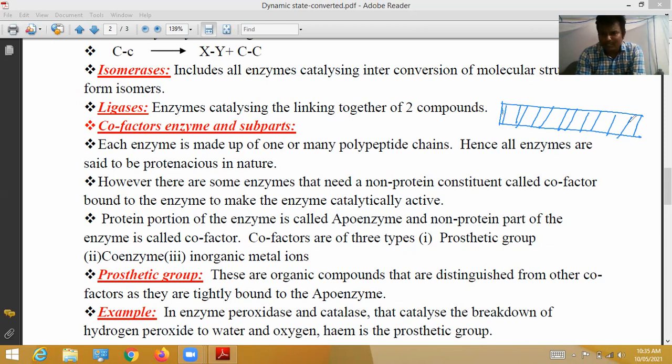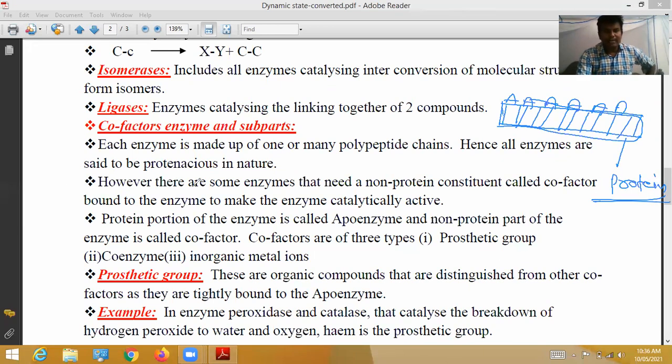So this is the huge enzyme. In this one, there are a number of amino acids. Those amino acids together form a protein structure. Some proteins act as enzymes, some proteins act as hormones. This enzyme is made up of a number of polypeptide chains. Hence, all enzymes are called proteinaceous in nature. Okay, that's all.